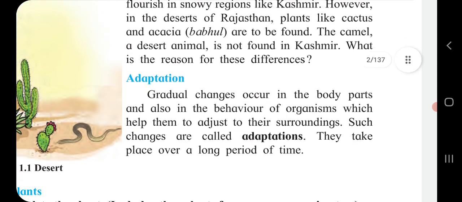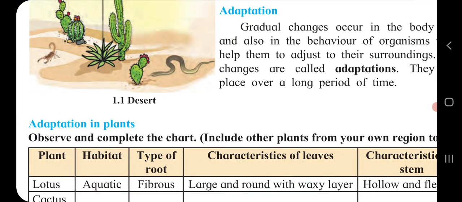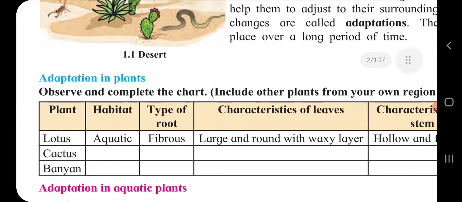Now next is adaptation in plants. So children, here we will see adaptation in plants one by one. Lotus: which type of plant is this? Habitat: aquatic. Type of root: fibrous. Characteristic of leaves: large and round with a waxy layer.